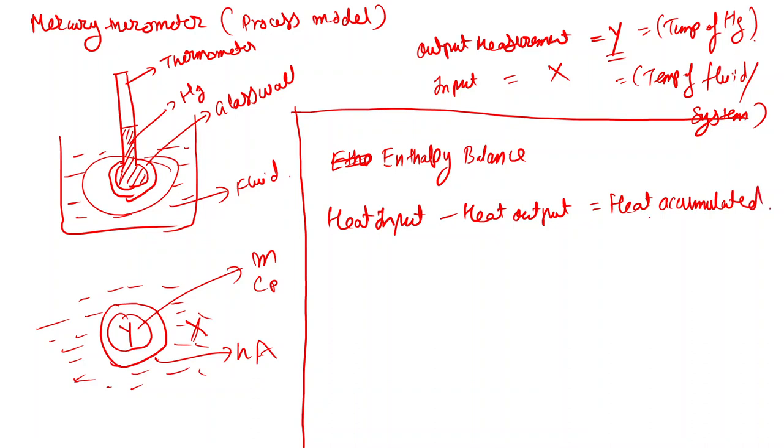From basic heat transfer, you can see that this will become HA, and the temperature difference across this system is X minus Y. So you can write HA(X minus Y), where X is the temperature of the surrounding and Y is the temperature of the thermometer, as discussed earlier. So heat input minus heat output is equal to the heat accumulated, which will be responsible for the rise of the temperature, and we are doing the unsteady state balance.